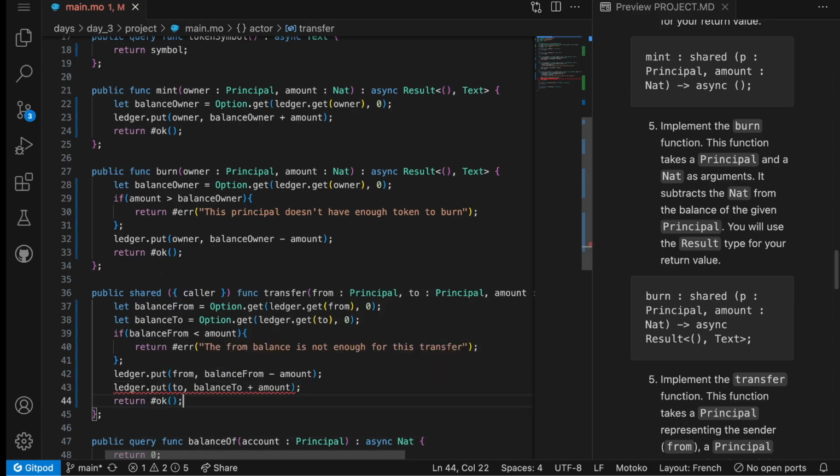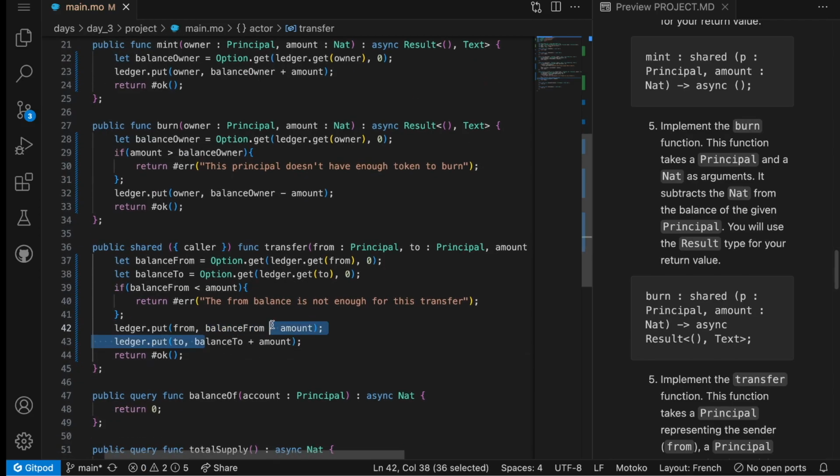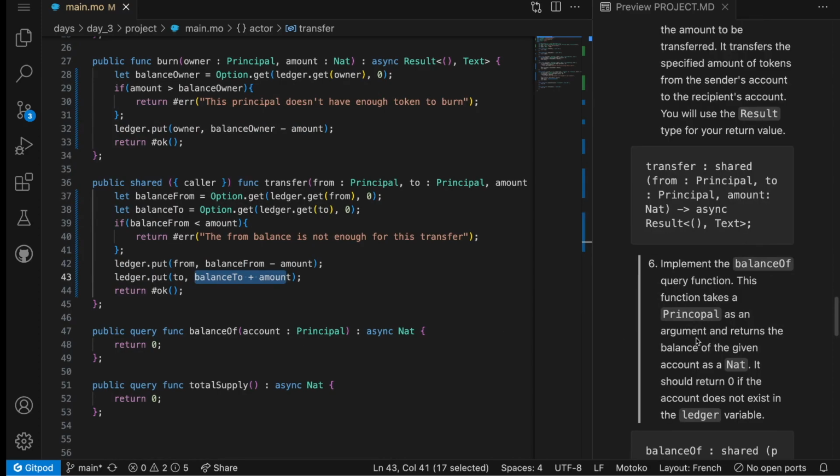And we can finally return OK. So we know that this will be a Nat, and of course this will be a Nat as well. Task number 6 is to implement balanceOf. This function takes a principal and returns the balance. It should return 0 if the account does not exist.